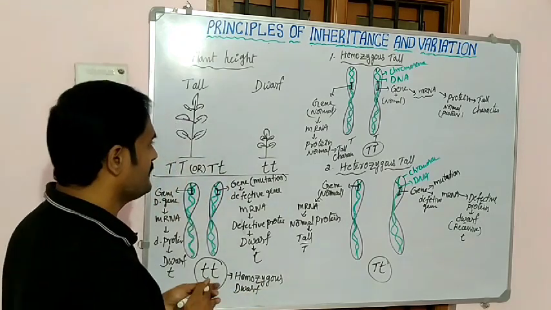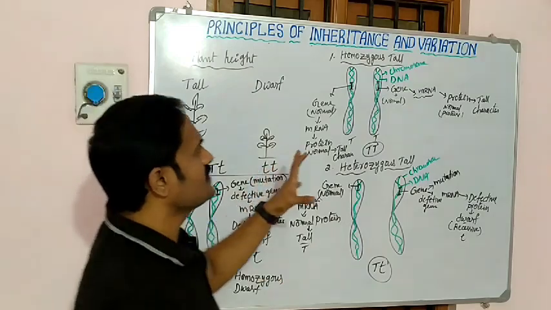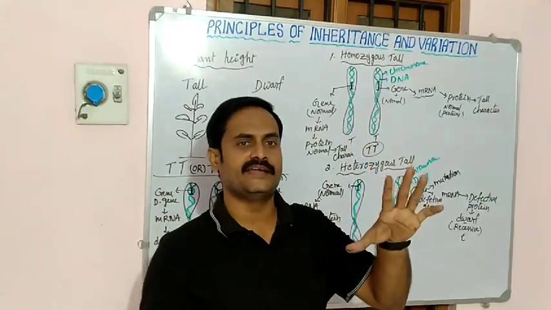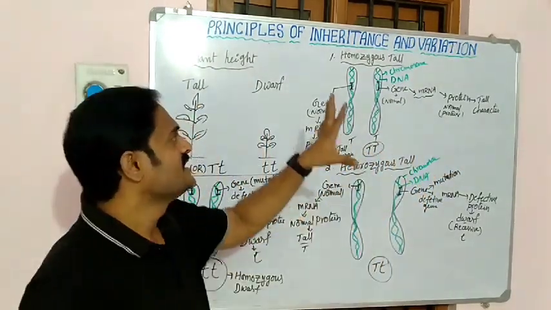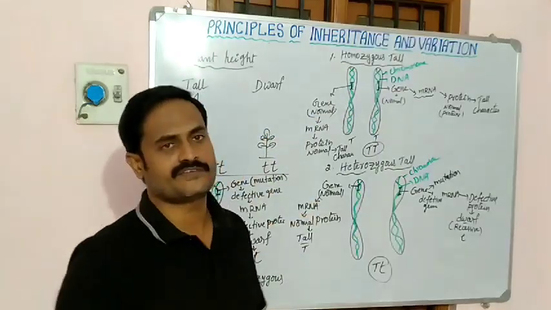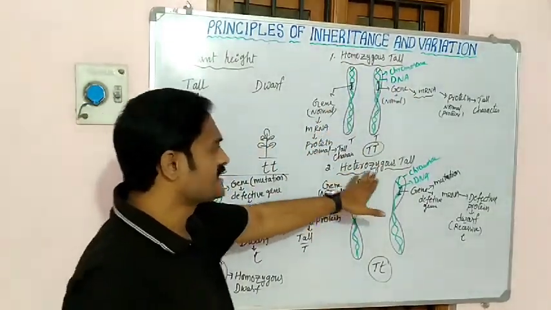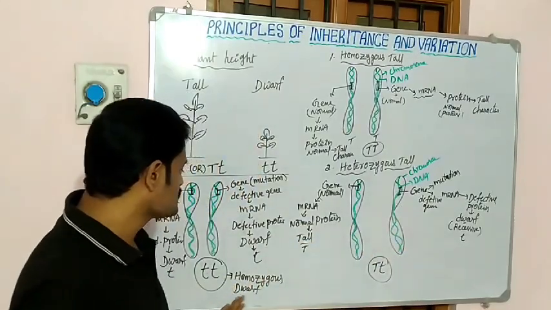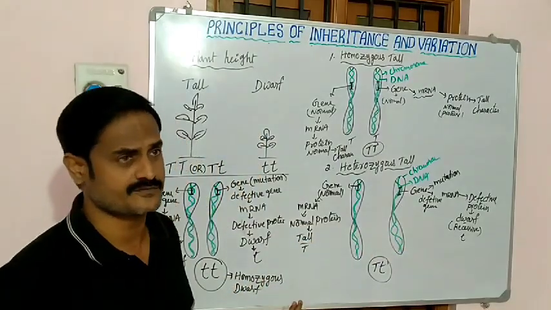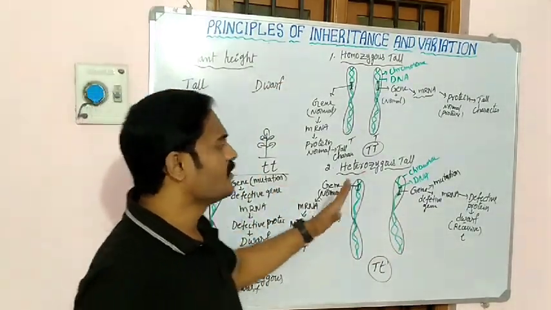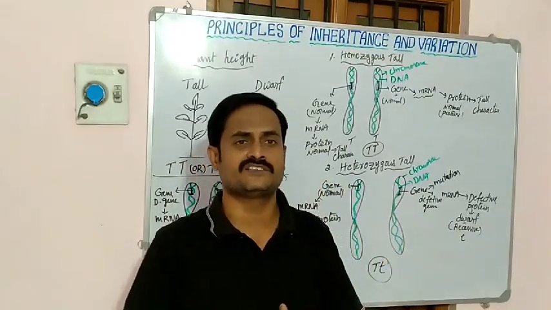So see here, Mendel chose one character, plant height. In plant height, he discovered three types of characters. What are they? Homozygous tall, heterozygous tall, and homozygous dwarf. So this is about one character of the plant.